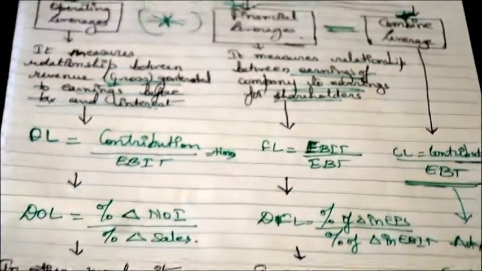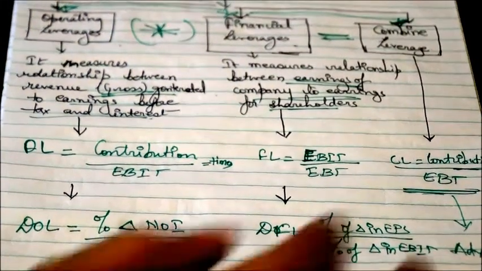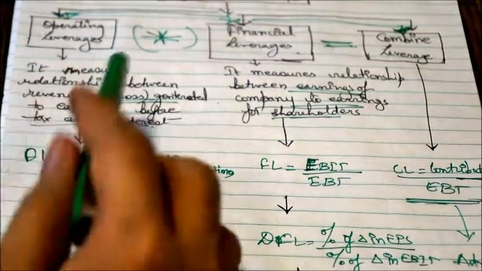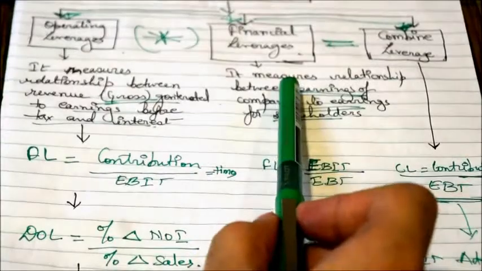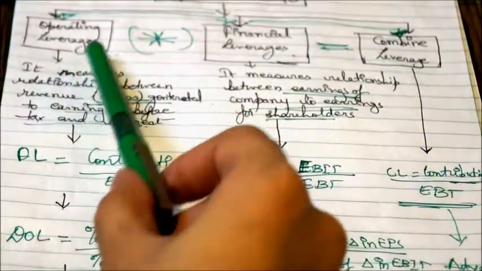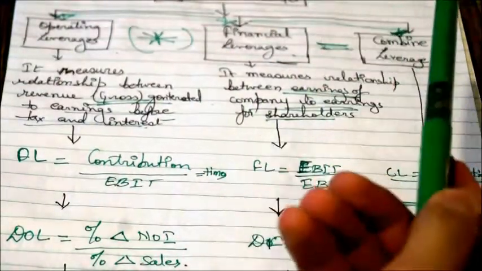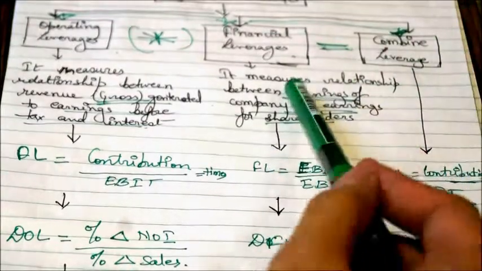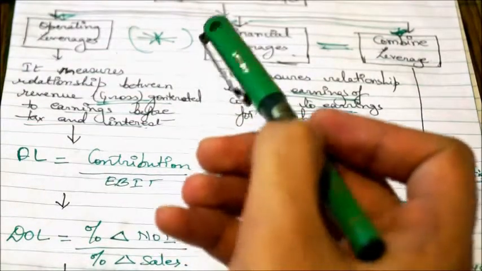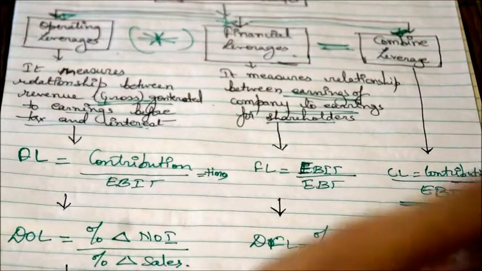So with leverages we can measure the advantage that a company has, which could be because of its operations, or because of its financial capital structuring, or a combination of both. Your leverages measure nothing but the advantage or the relationship between two things, and most of the time the relationship is determined to get your earnings for the shareholders. By how much, if I'm earning, is my shareholder getting out of it? That's it. Thank you.